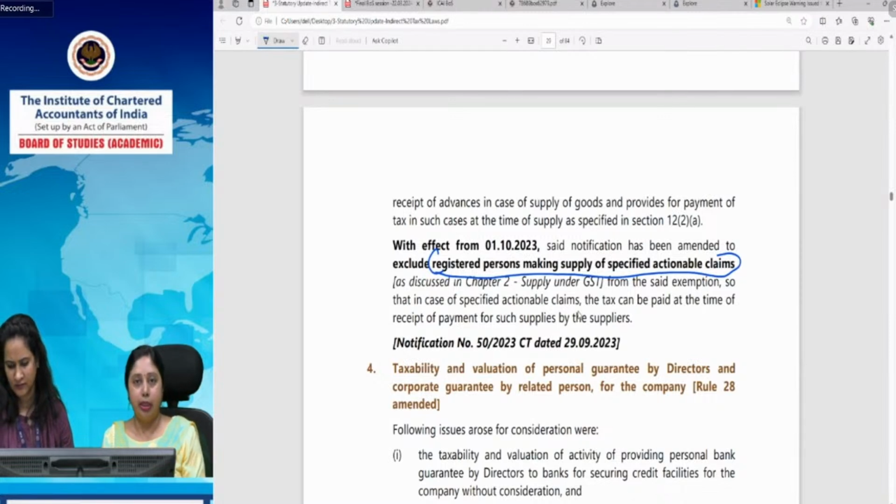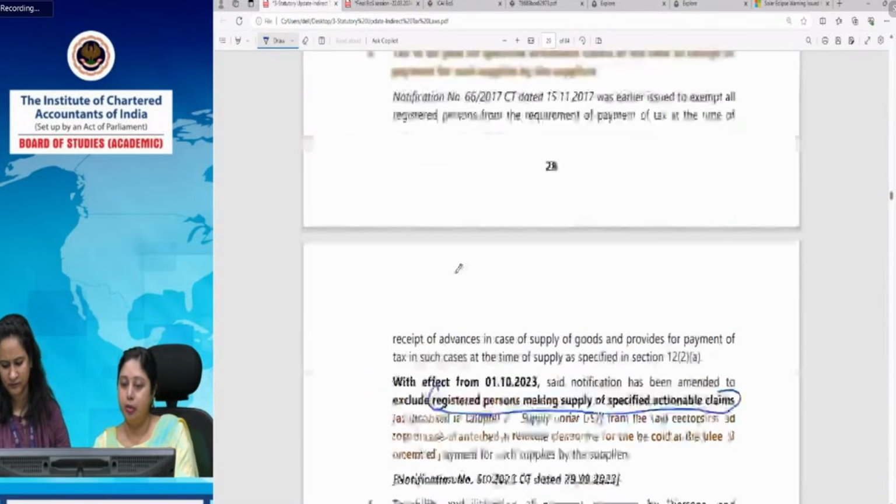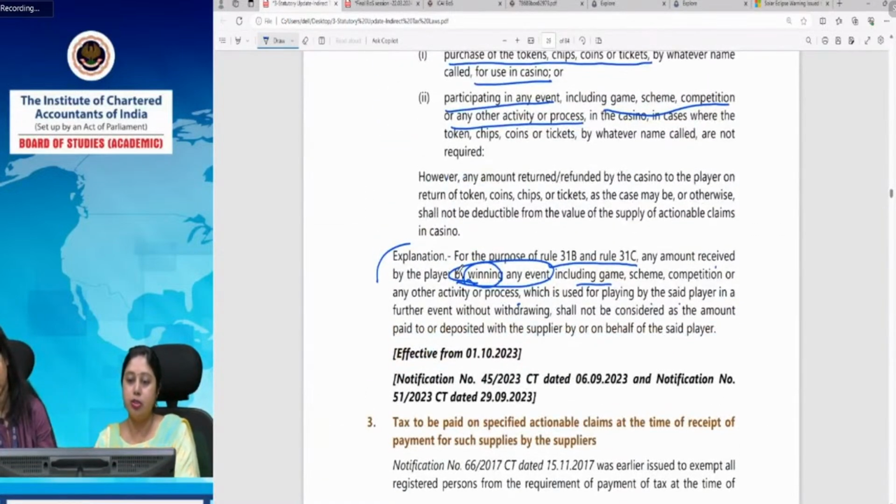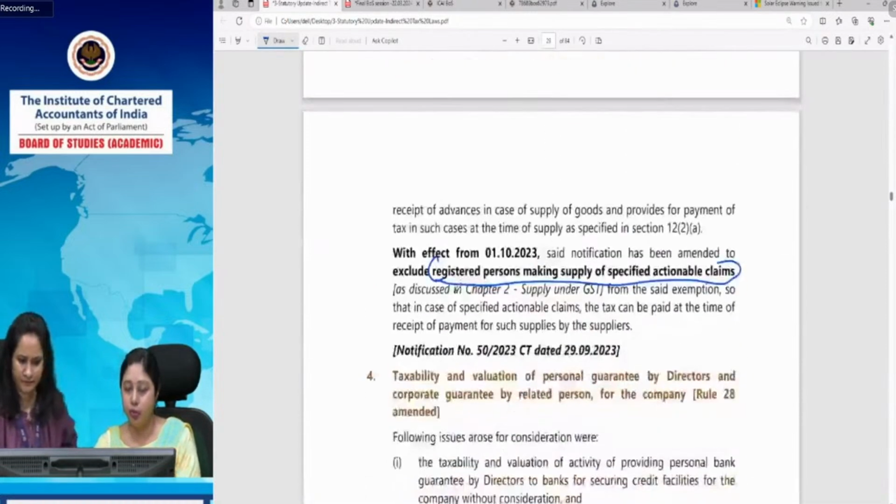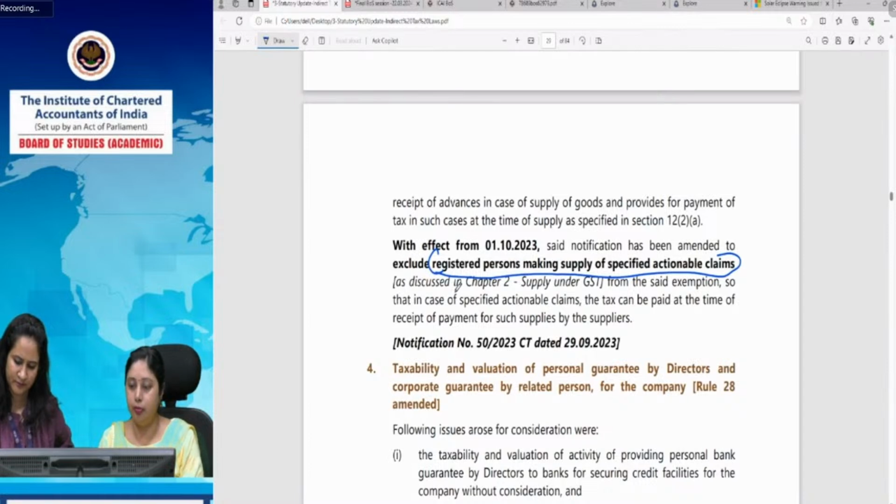When I put some money in my wallet, when I purchase the tokens, tickets, or whatever it is called, tokens, tickets, chips for playing in casino, at that very moment they become taxable. The tax is paid and GST is paid on that. And we will not wait for issuance of invoice, which is generally not a practice in such kind of industries. So therefore, tax can be paid at the time of receipt of payment for such supplies by the suppliers.